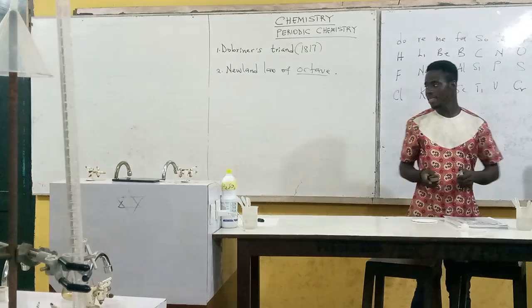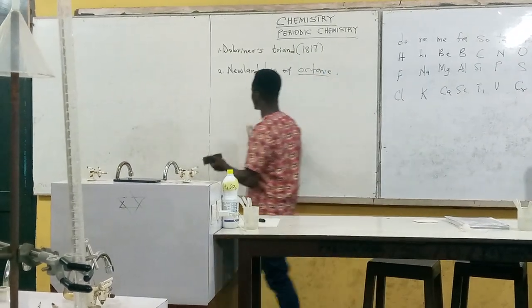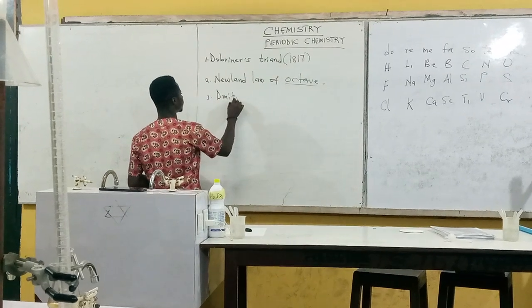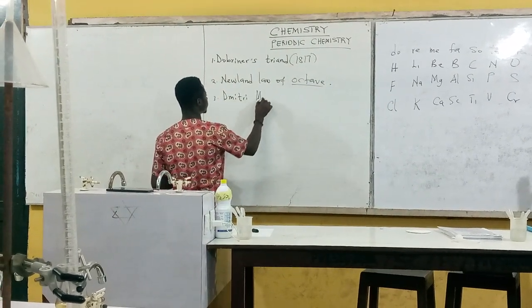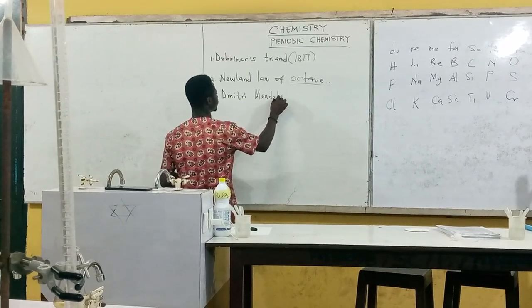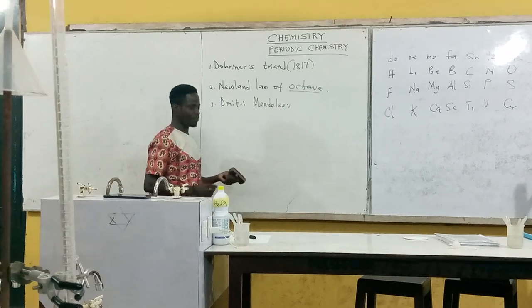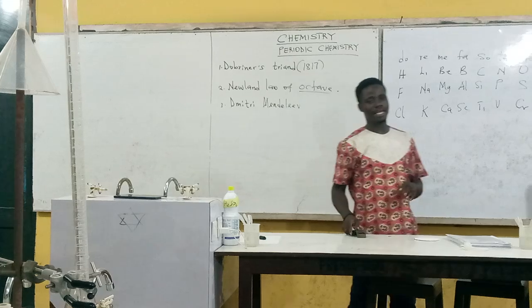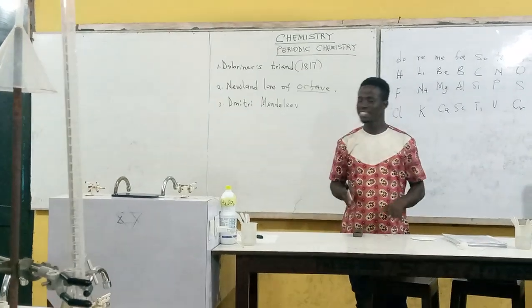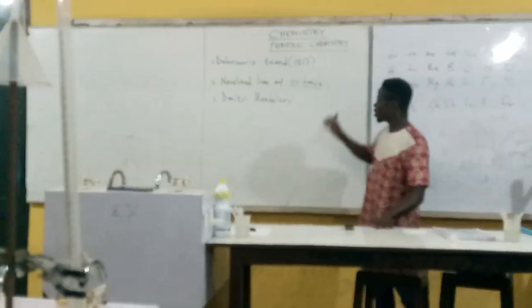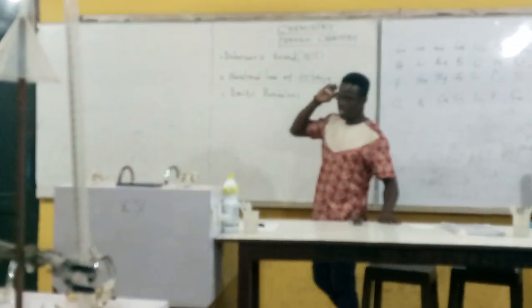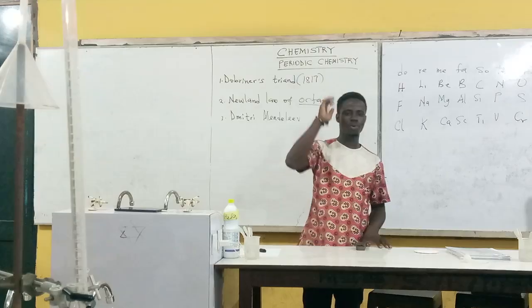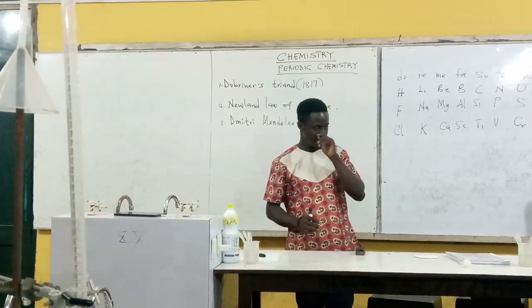This scientist is named Dmitry Mendeleev. This great scientist was able to group elements in columns and in rows, or in groups and in periods.